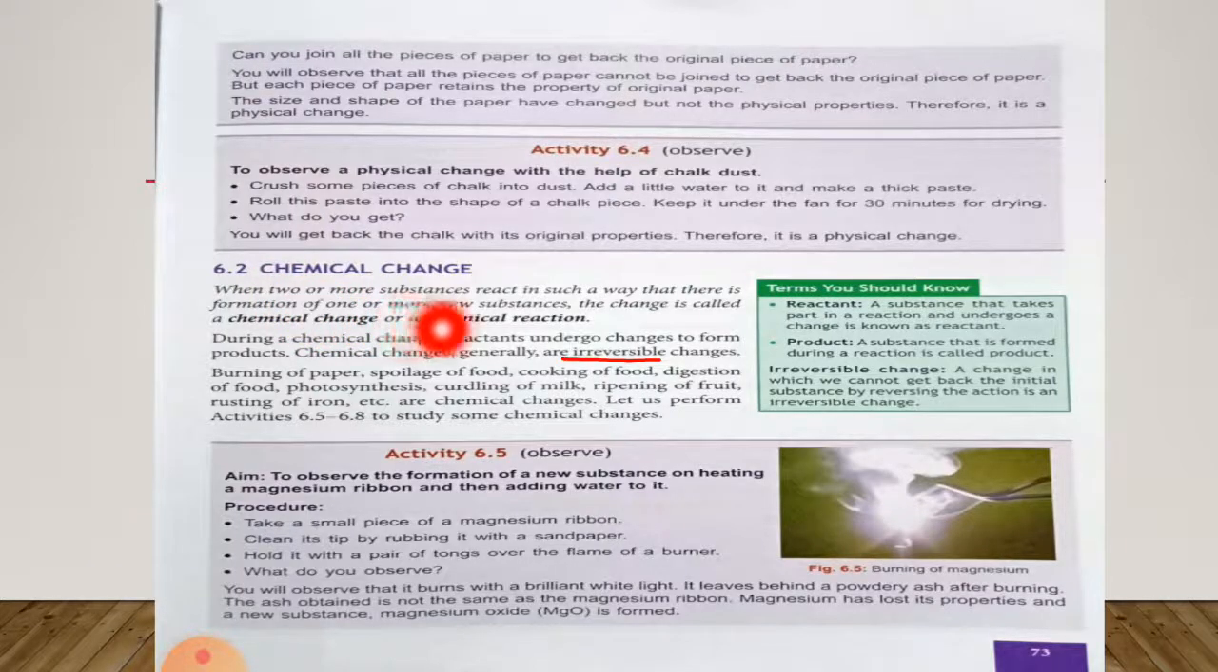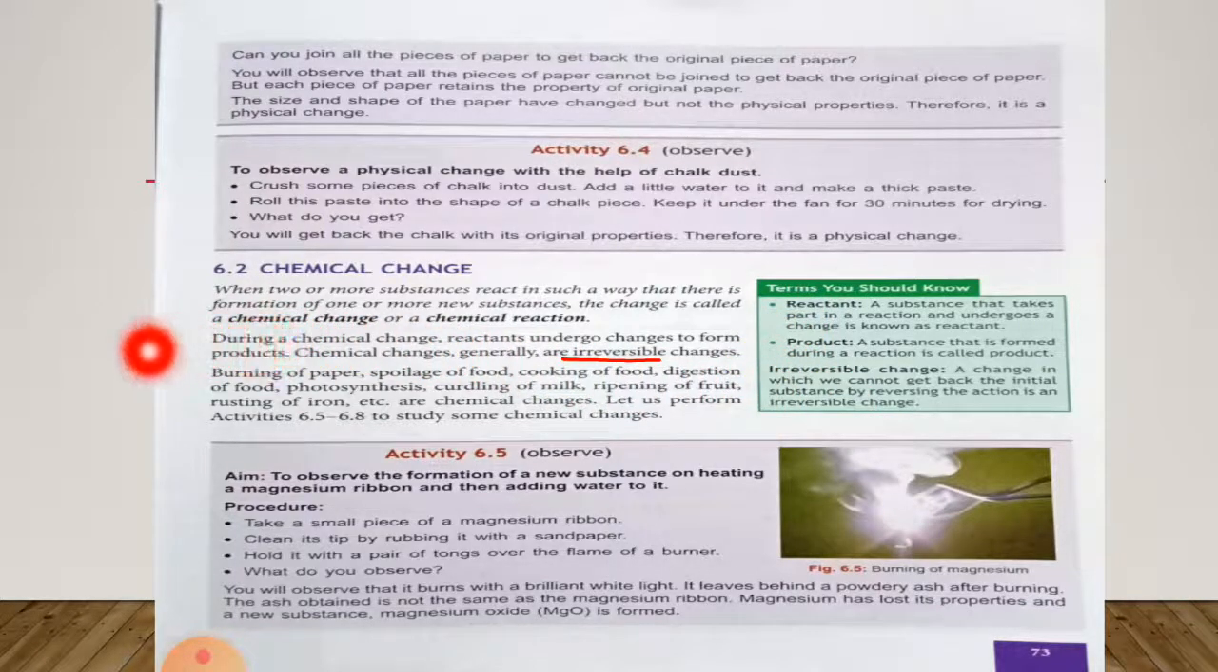During a chemical change, reactants undergo changes to form products. Means molecules of one substance undergo change to form product or to form new molecules of a substance. Is that clear? So chemical changes generally are irreversible changes. You have to underline irreversible. Irreversible means stable or static. Here you can read about reactant, product and irreversible change.